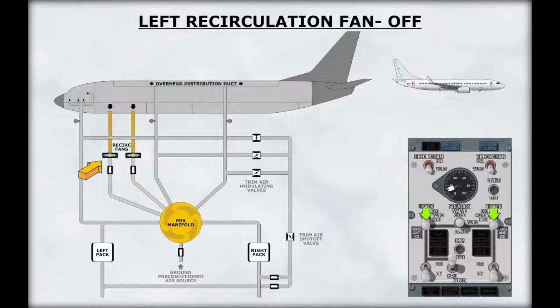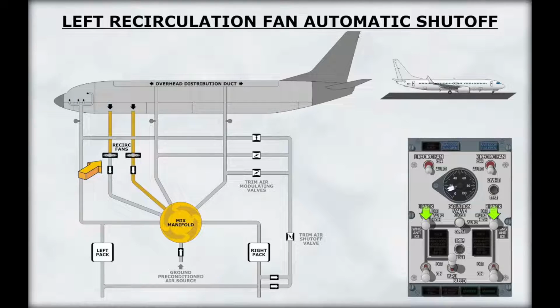In flight, the left recirculation fan operates provided the associated recirculation fan switch is in the auto position and both packs are operating. However, in this situation, the left recirculation fan will stop if either pack switch is operating in high. On the ground, the left recirculation fan will not operate if both pack switches are selected to high.